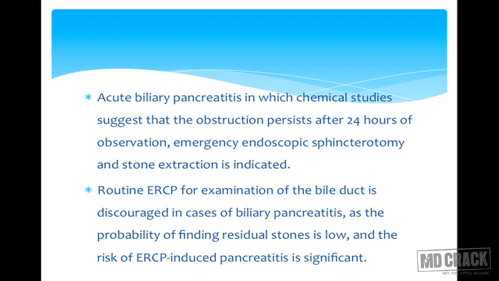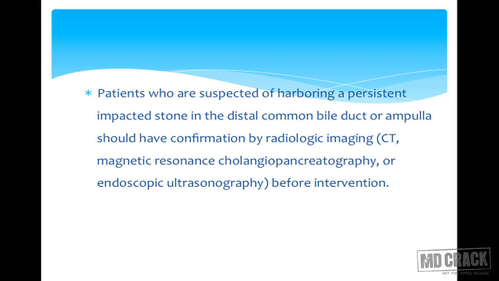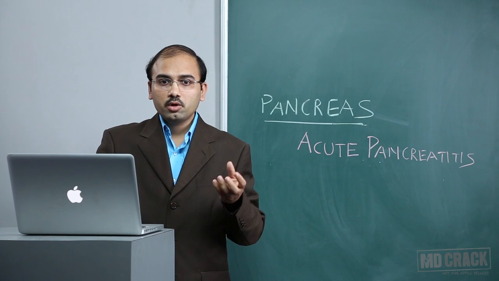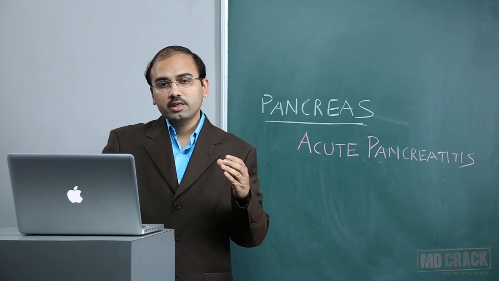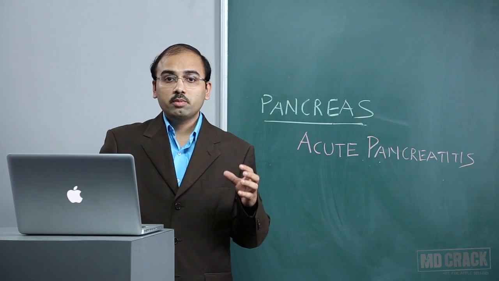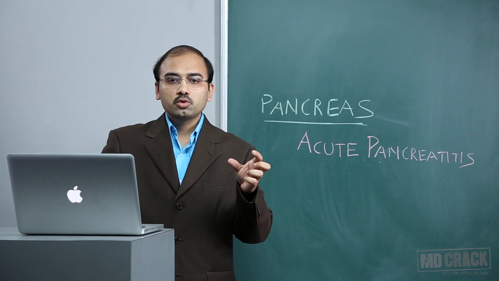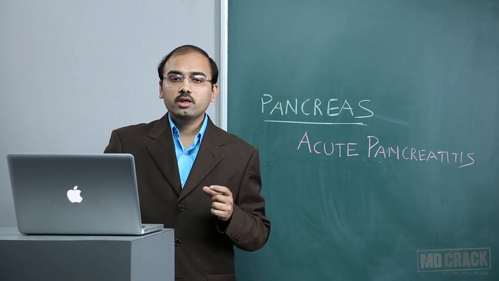But routine ERCP for examination of the bile duct is discouraged in cases of biliary pancreatitis, as the probability of finding residual stones is very low and the risk of ERCP-induced pancreatitis is significant. Patients suspected of harboring a persistent impacted stone in the distal CBD or ampulla should have confirmation by radiologic imaging, CT or MRCP, or by endoscopic ultrasound before intervention. So whenever you are doubtful, with mildly raised borderline enzyme levels but you still suspect biliary pancreatitis, you should confirm before undergoing ERCP.